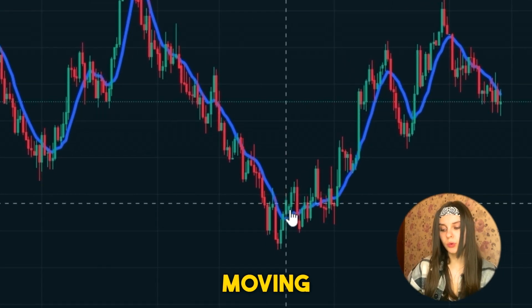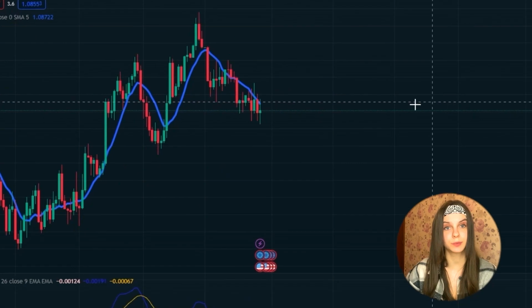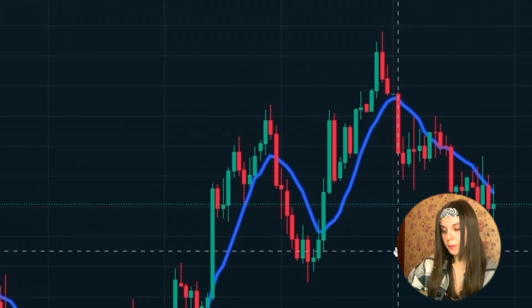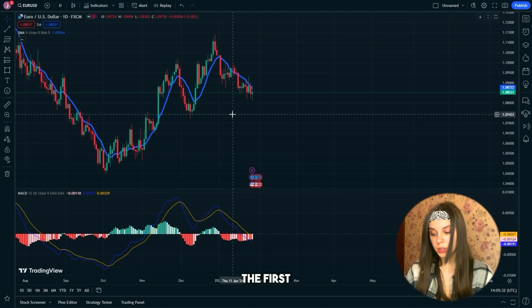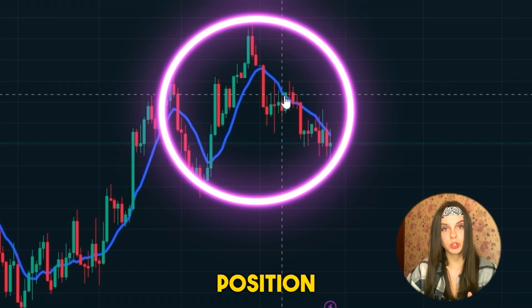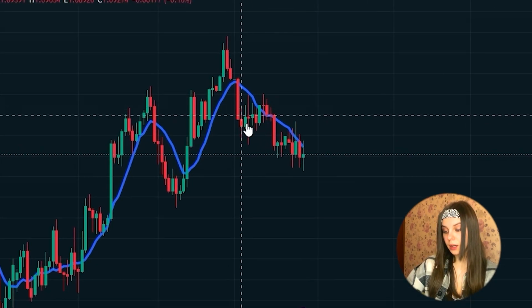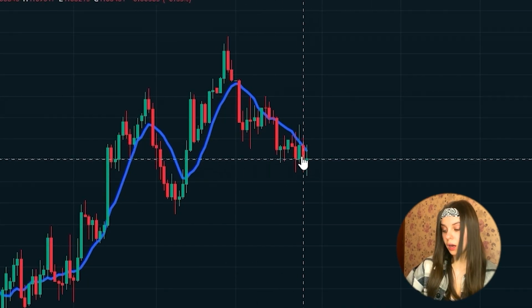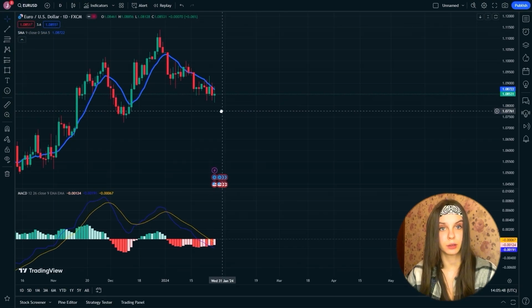This is a kind of moving average among all the data of our candles. And according to this indicator, two main signals are often distinguished. The first is a moving average directed either downward or upward. And the second is desirable, where our chart is located according to the first signal.